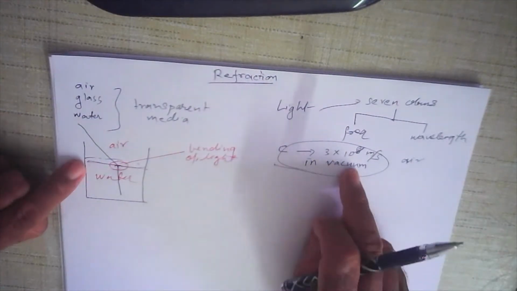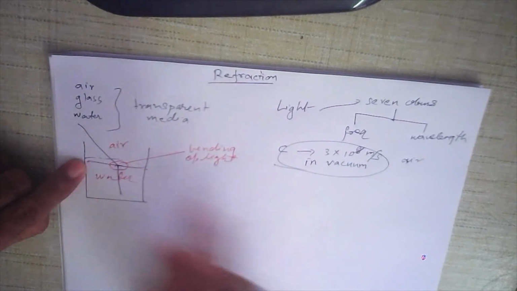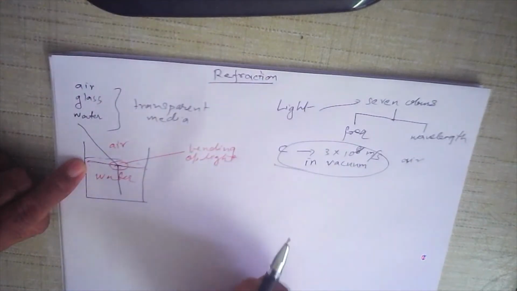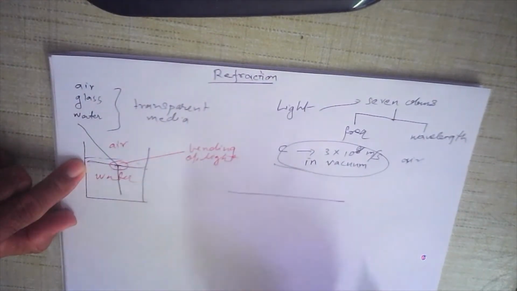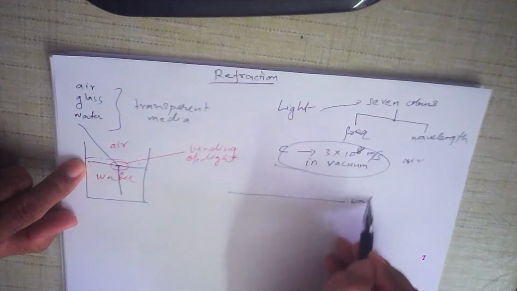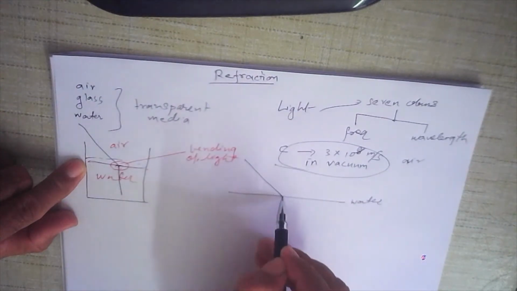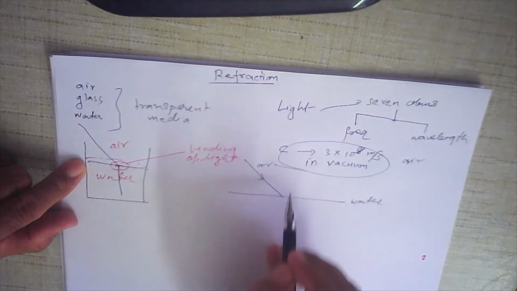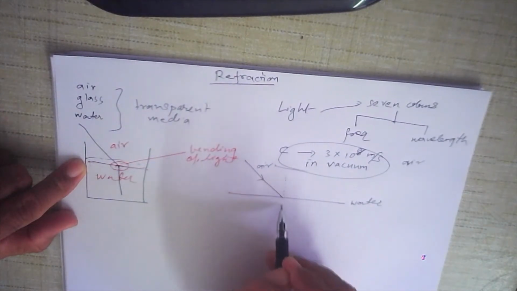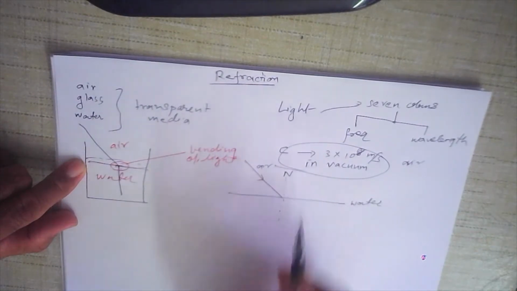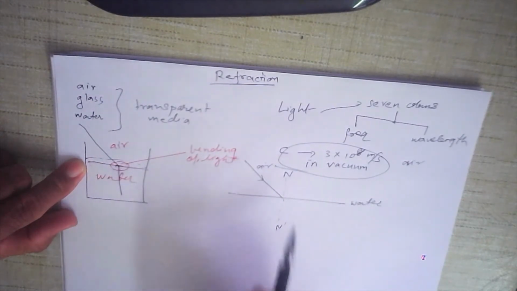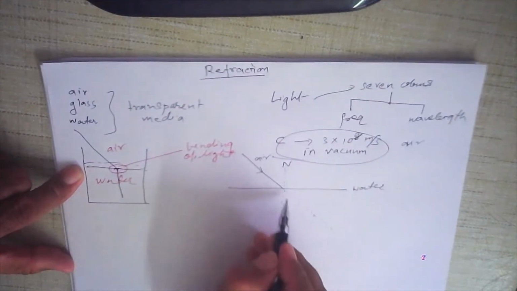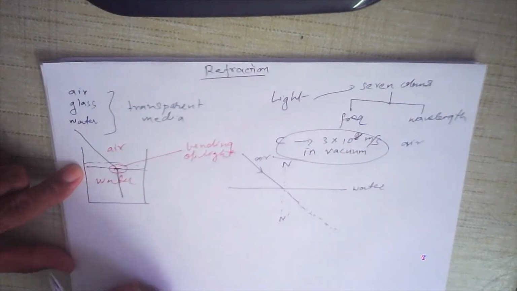But the moment light enters glass or water, it slows down even further. And therefore, because it slows down, it bends slightly. For example, this is the surface of water. When light enters this from air, light is entering water. Now actually, this is the right angle, the normal, N dash is the normal. Light should continue in the same path, in this direction, but it does not go in that direction.